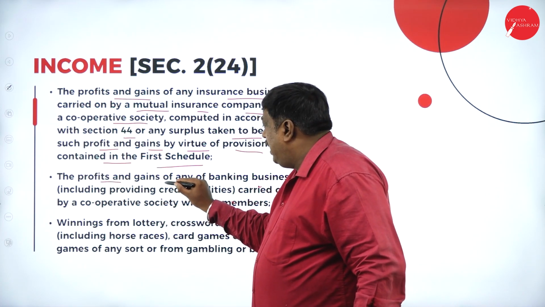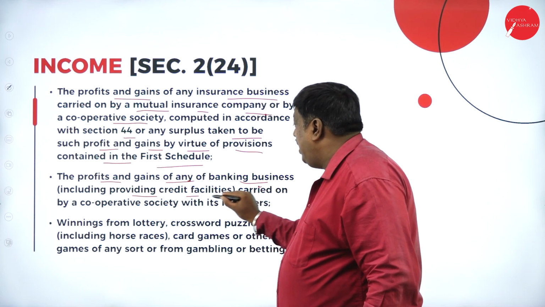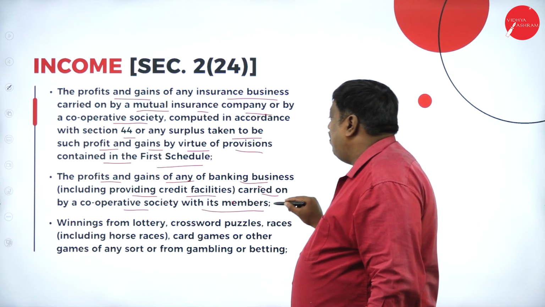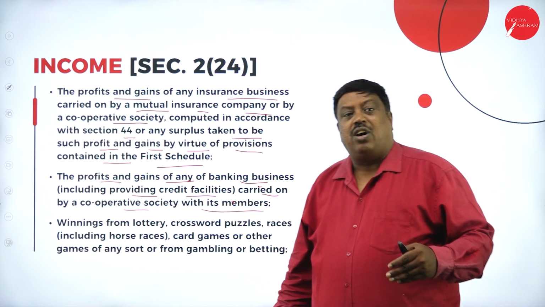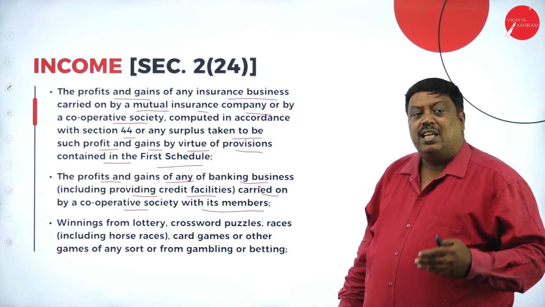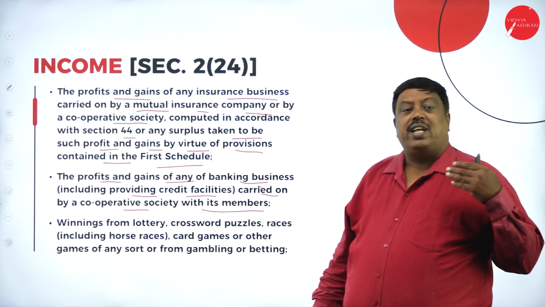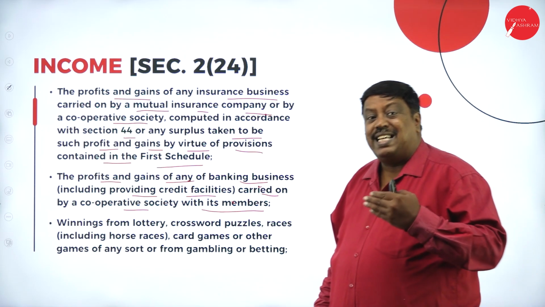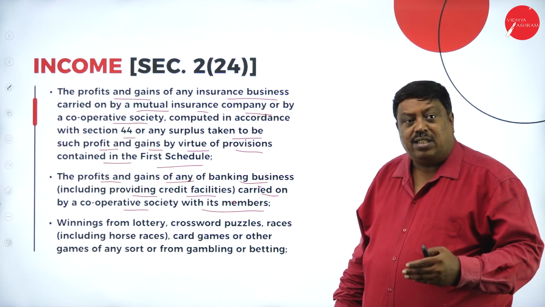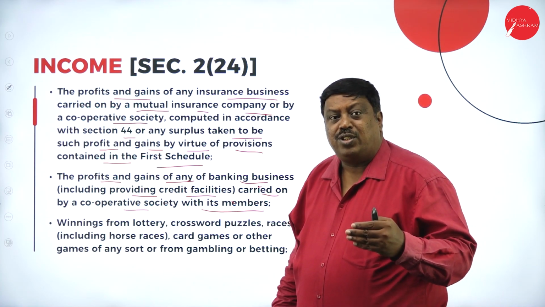The profits and gains of any banking business, including providing credit facilities, carried on by a cooperative society with its members. Any profit or gain made by the banking business, including credit facilities, means nothing but giving debts and receiving interest on the debts. If it receives the interest on the debts, it is treated as income under section 2 subclause 24